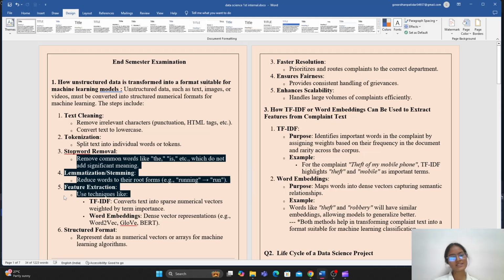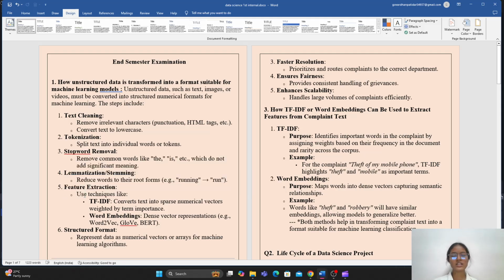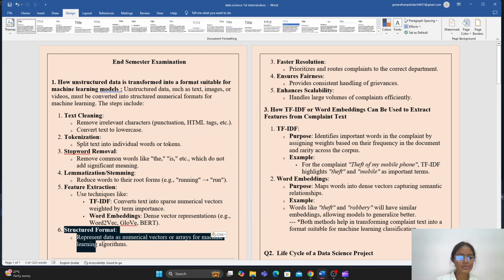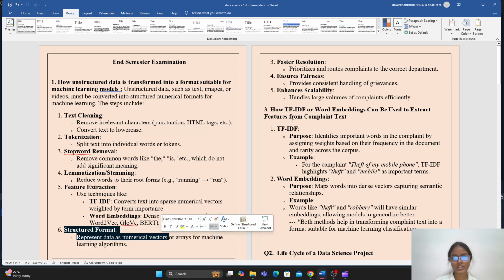After that, feature extraction. In feature extraction, you use techniques like TF-IDF. TF-IDF is basically used to convert text into sparse numerical vectors weighted by term importance. After that, word embeddings, which are dense vector representations. The structured format represents data as numerical vectors or arrays for the machine learning algorithm.